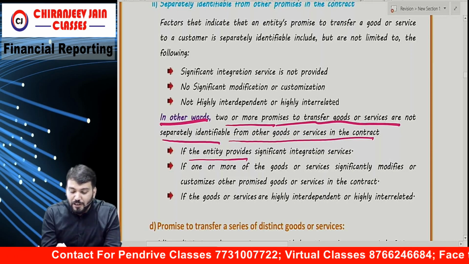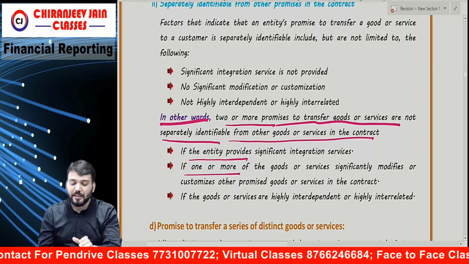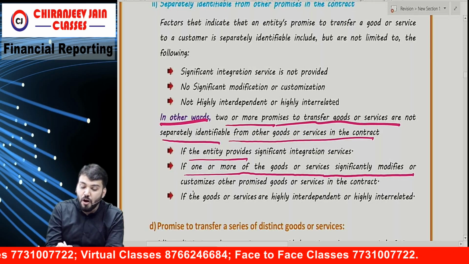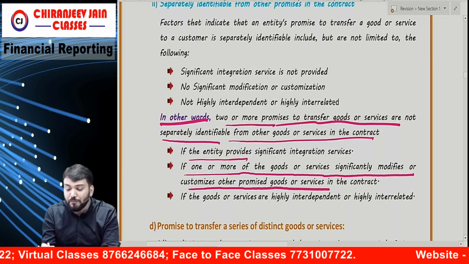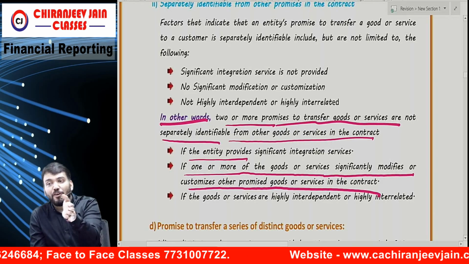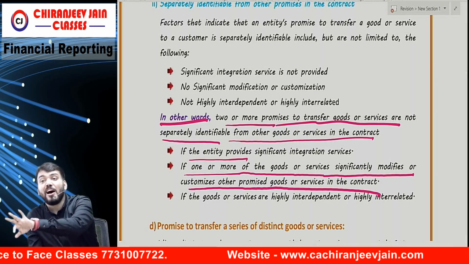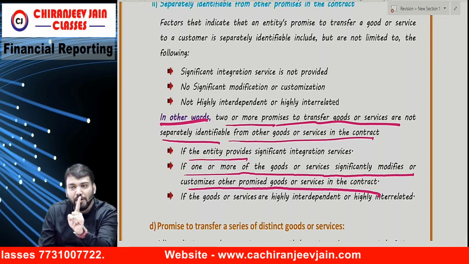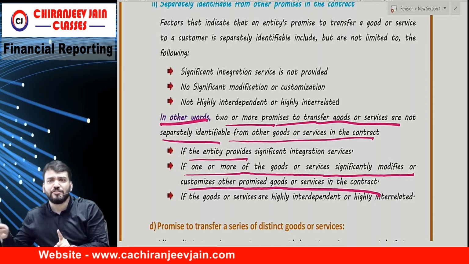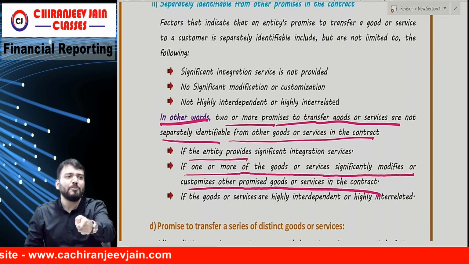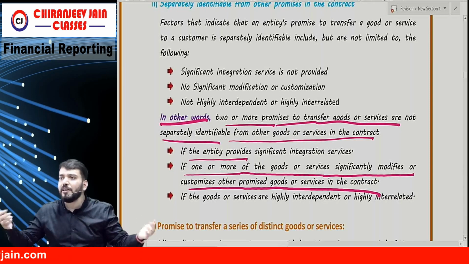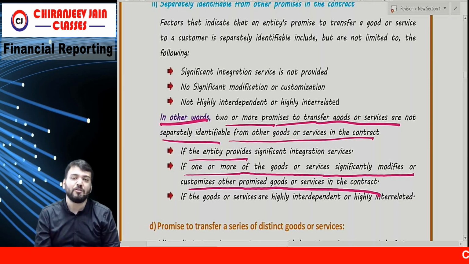Now, just try to understand. Second, if one or more of the goods or services simply modifies or customizes other promised goods or services in the contract, then they are one performance obligation, because they help in the modification or customization. For example, I have given operating software. The operating software customizes the laptop. Without it, how can we use it? So it is one performance obligation.